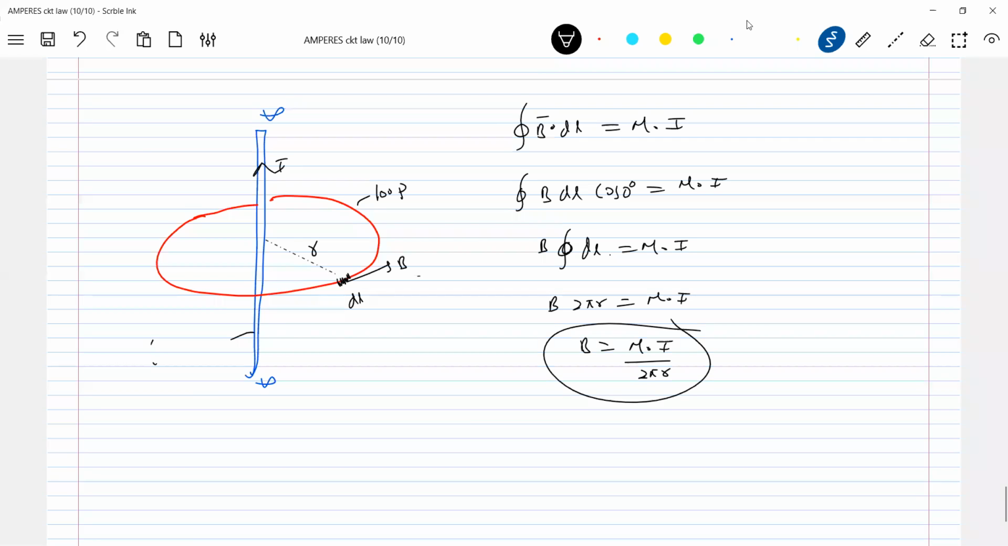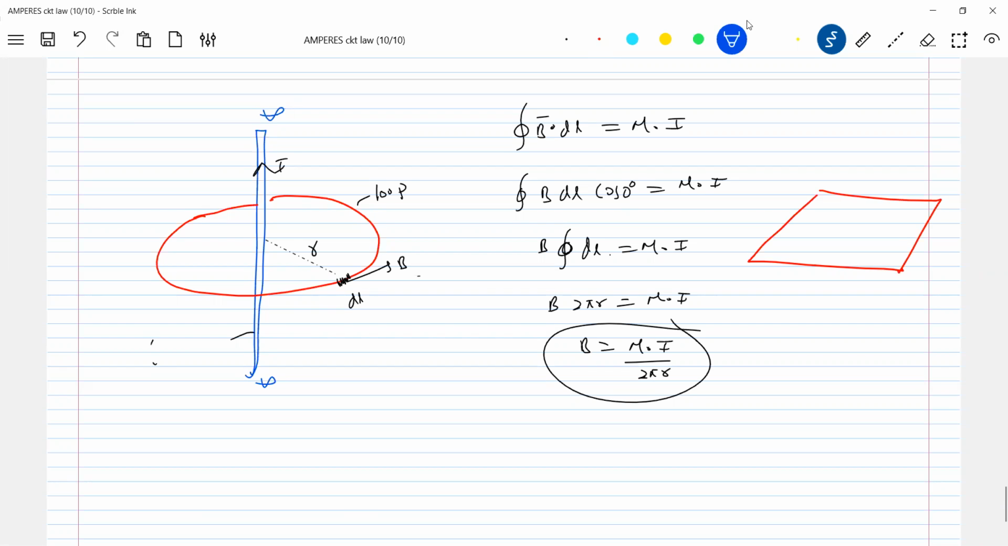We got the field due to a long wire, no? To get the same answer, to conclude the same thing, what should we do? We should go for the mathematics, no? You should be very good in mathematics. Whatever the Ampere circuit law is, it will tell us the answer very easily. Some students ask, sir, why are you assuming it like this? I'll assume a plane curve instead of a circle, no? I'll assume like this.